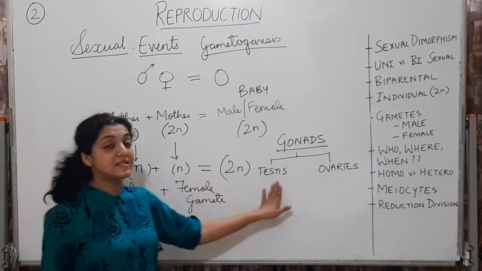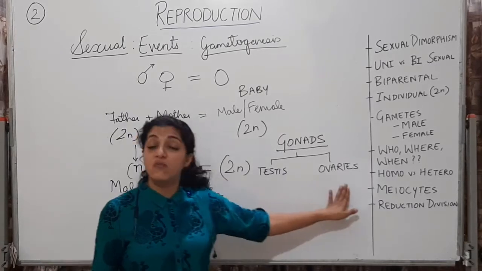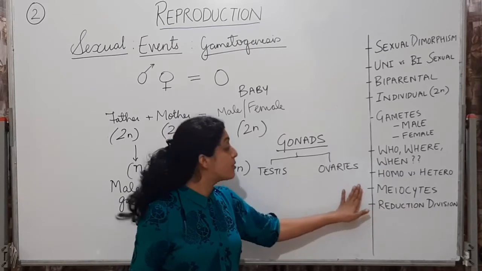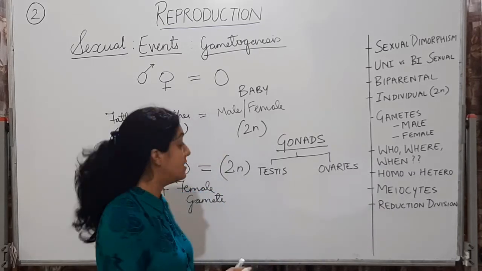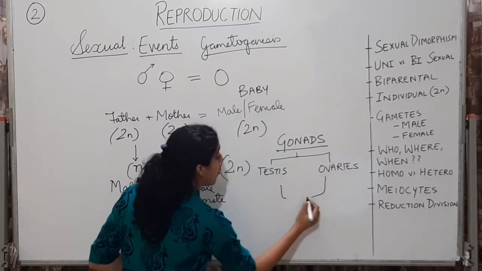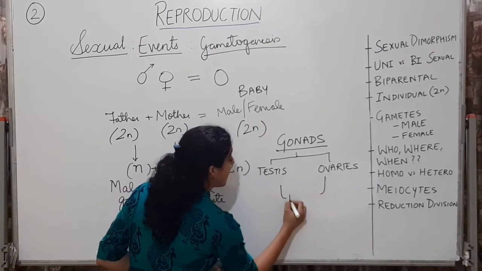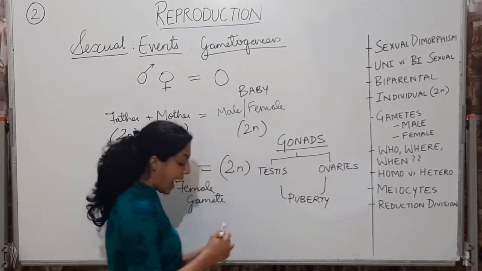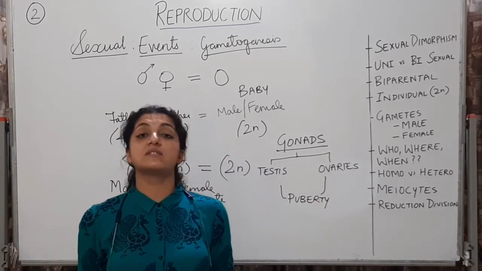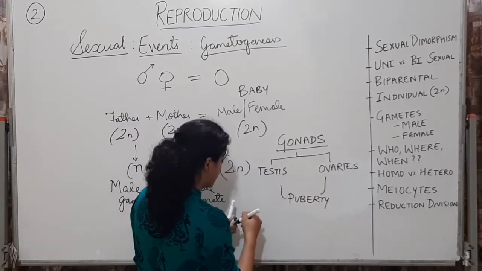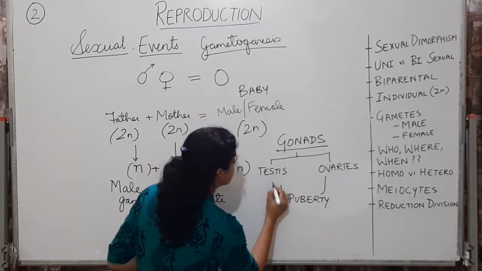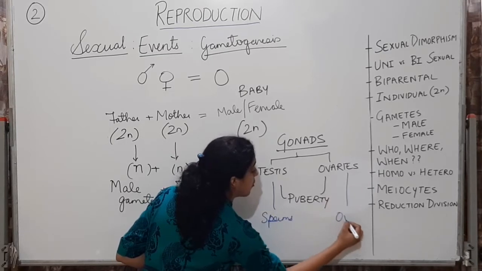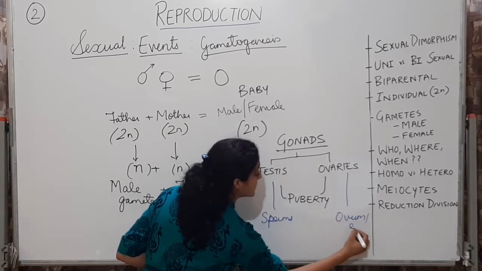Male में बनेंगे testes में, female में बनेंगे ovaries में. Okay? And when reproductive maturity has been attained, that is at the time of puberty. By the time of puberty, the gonads have matured and they can now produce sperms. Testes, they produce sperms, and ovaries, they produce ova. Ovum or eggs.